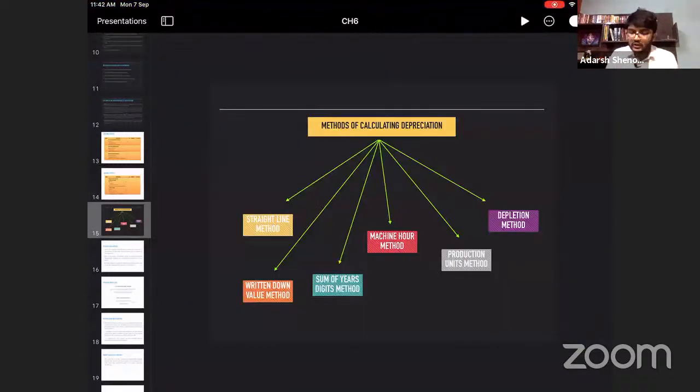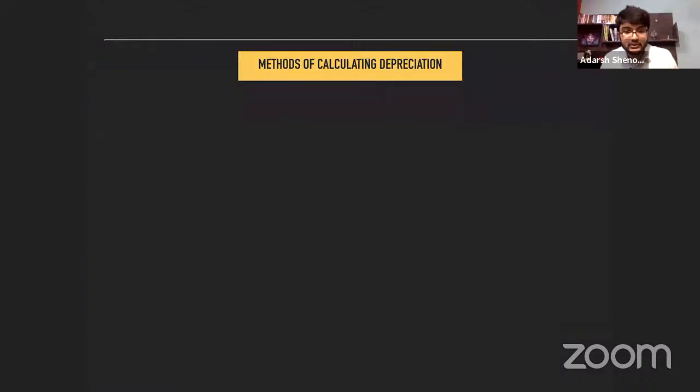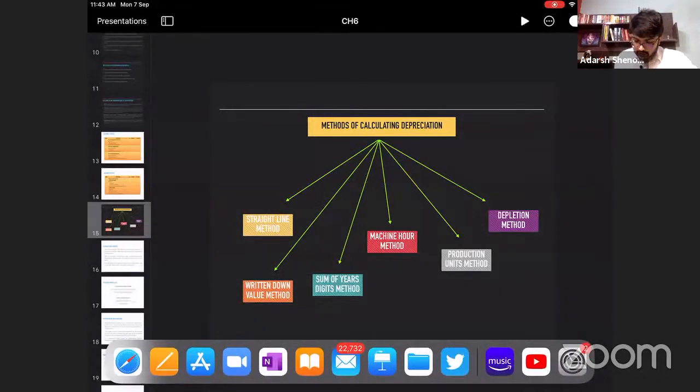Now, the methods for calculating depreciation. We have these methods in our syllabus. These are the methods applicable for your exams. Now, what are the methods? There were three methods which have been removed from your syllabus. They are not there since November 2019 exams: the sinking fund method, annuity method, and provision for repairs and renewals method. Provision for repairs and renewals method is not applicable for your exam. It could be there in your textbook, but it is not there in your syllabus.